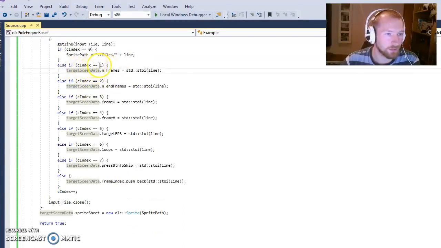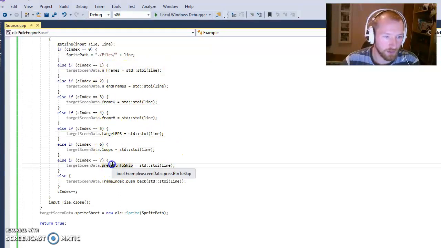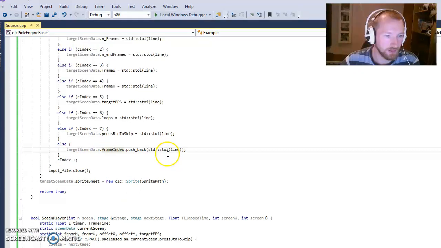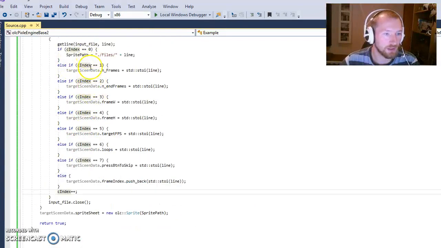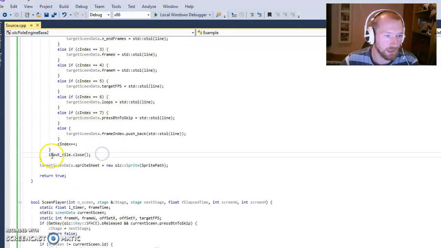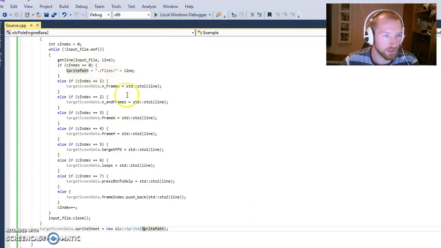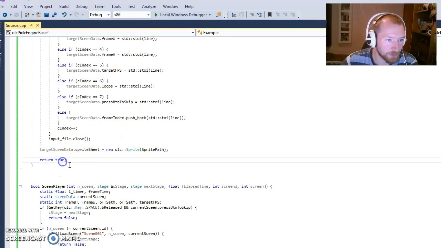The second line we load, number 1, should be saved to the number of frames, how many end frames, how wide, how high, what our target FPS is, if we loop, if we can skip with a button click. And lastly, everything else is loaded into the frame index. And each time something is loaded in, we change the cindex. That is how I keep count of what line I am on. We then close the file, and lastly we add the sprite sheet based on the path that we made up here. And then we return true.